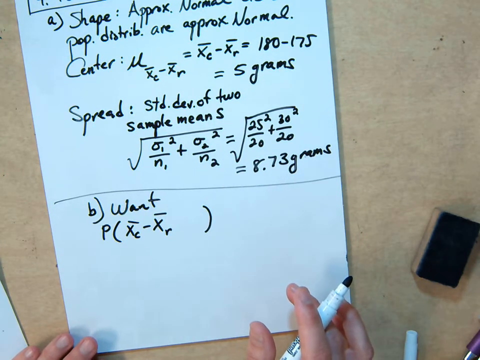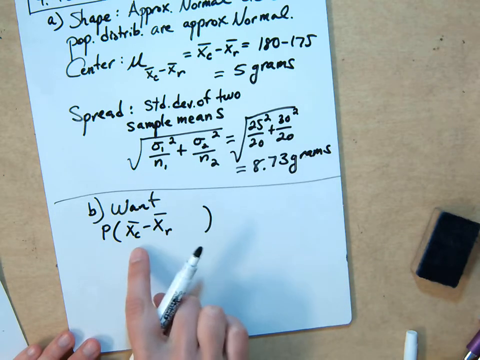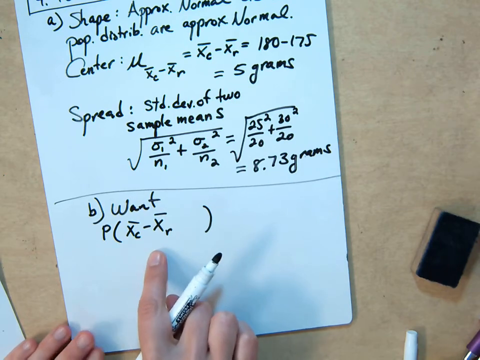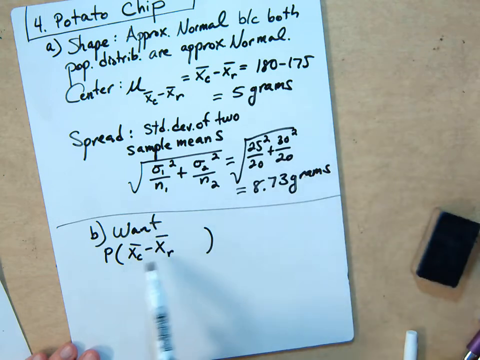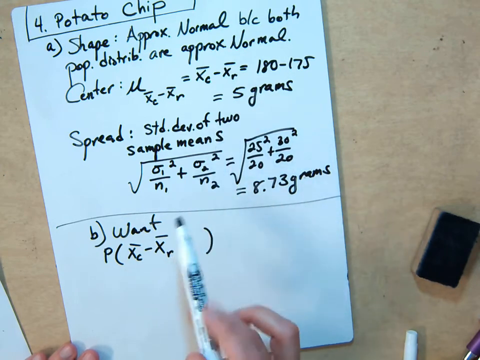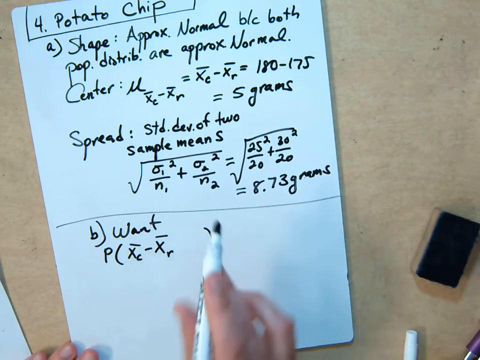We want to know the probability that the Riderwood sample is larger than the Camberley sample. We have to do it in this order because that's the order we used when we found the center and the standard deviation. So we have to keep this the same so that it matches the distribution. So would it be greater than 0 or less than 0, the difference? Less than 0, right.